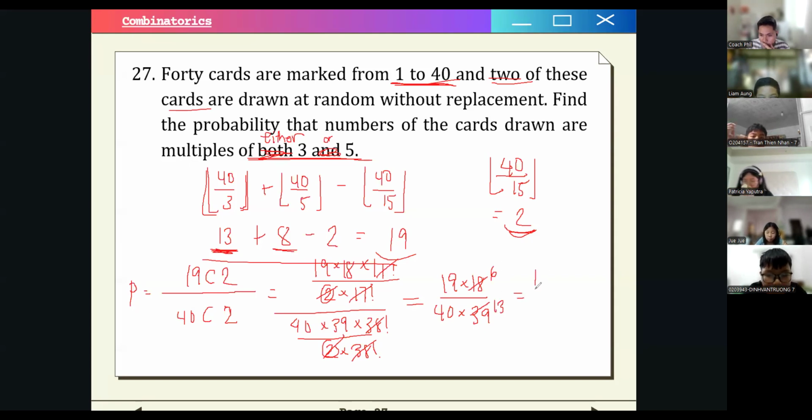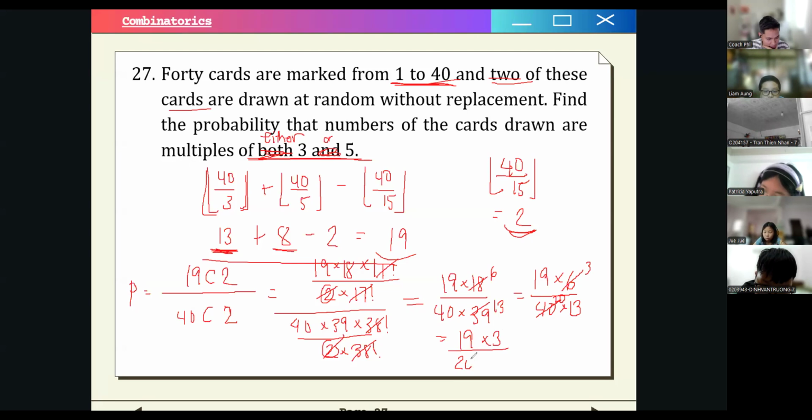And then we can simplify further: 40 times 13, we can divide this by 2, and this by 2. So we will have 19 times 3 all over 20 times 13. The numerator would be 57 and the denominator is 260. So this is our final answer.